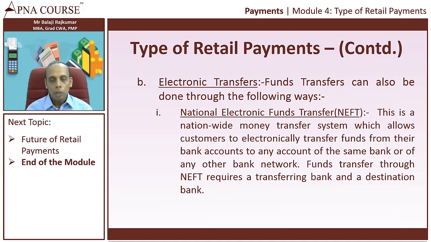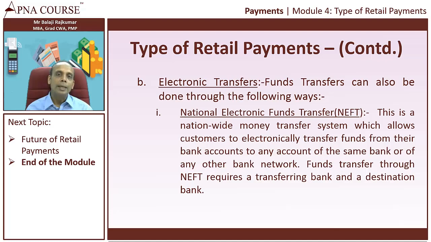So I go to the bank personally, fill up an application form, or I sit at home using my internet or using my mobile. I debit my account and then authorize the bank, that is the transferring bank, to make the transfer. And the transferring bank makes the transfer and the money goes to the destination bank.